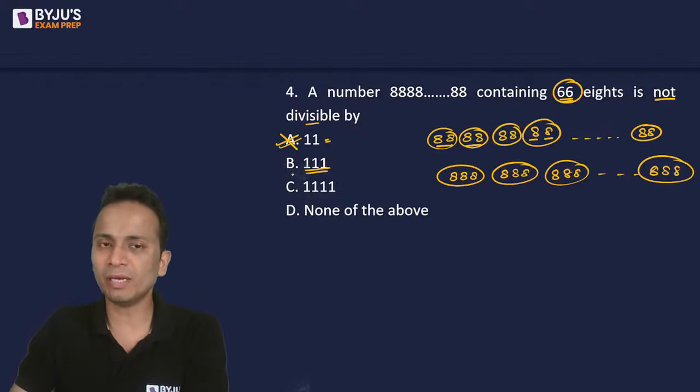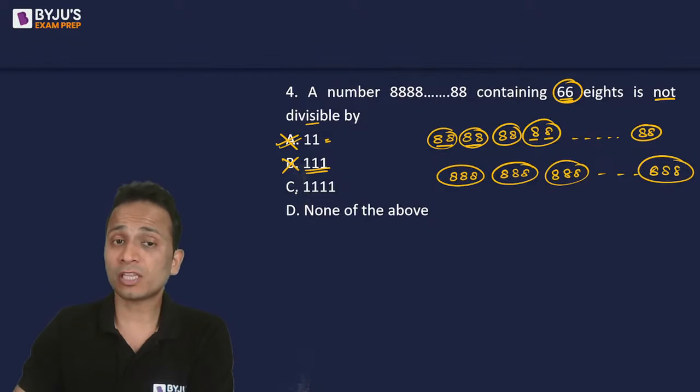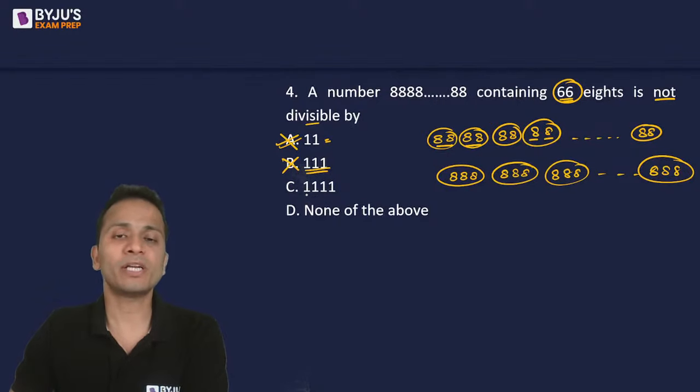So the number given is also completely divisible by 111. Hence option B is not the answer. For the third option, double one, double one, 4 times 1.